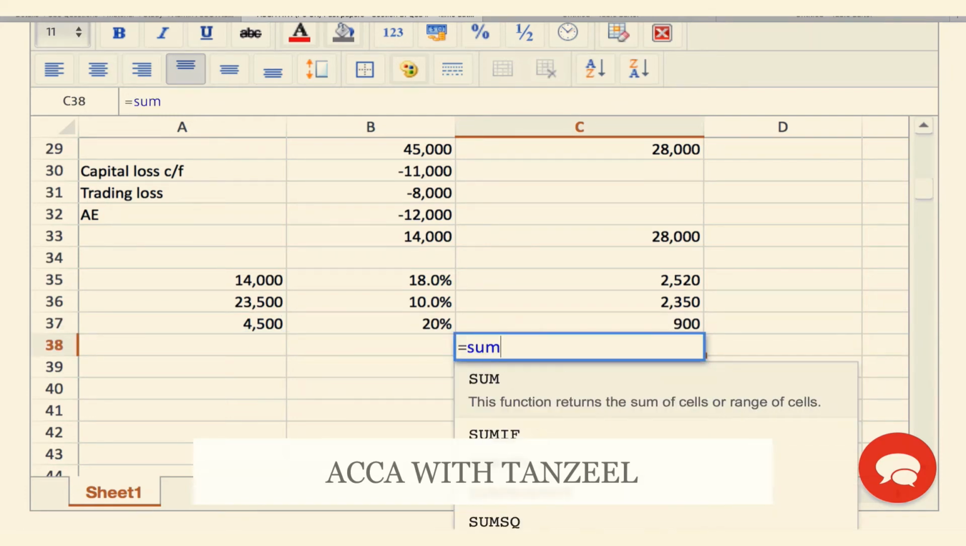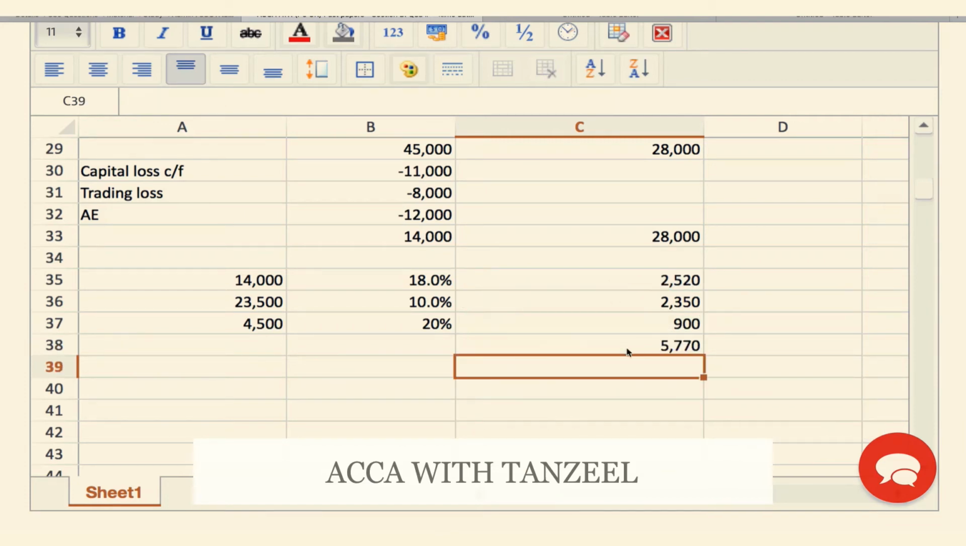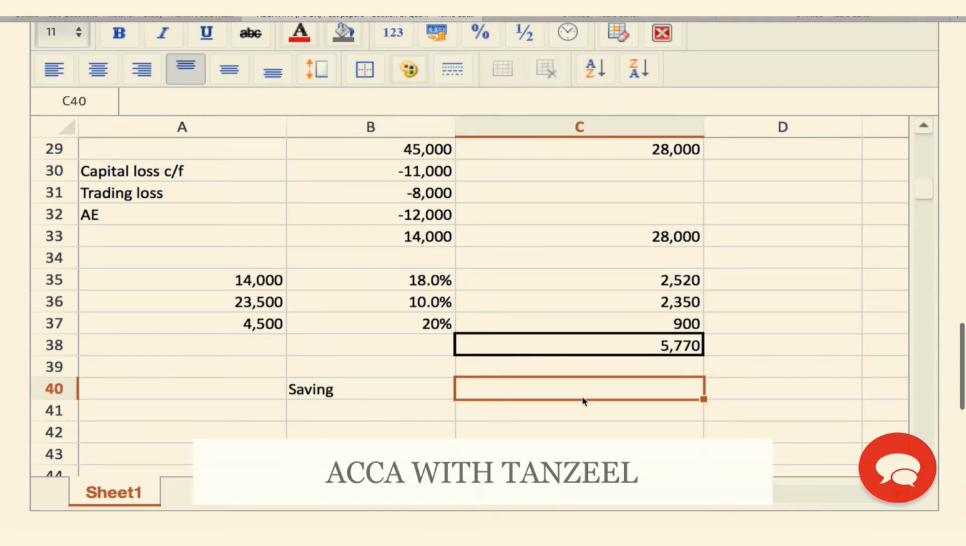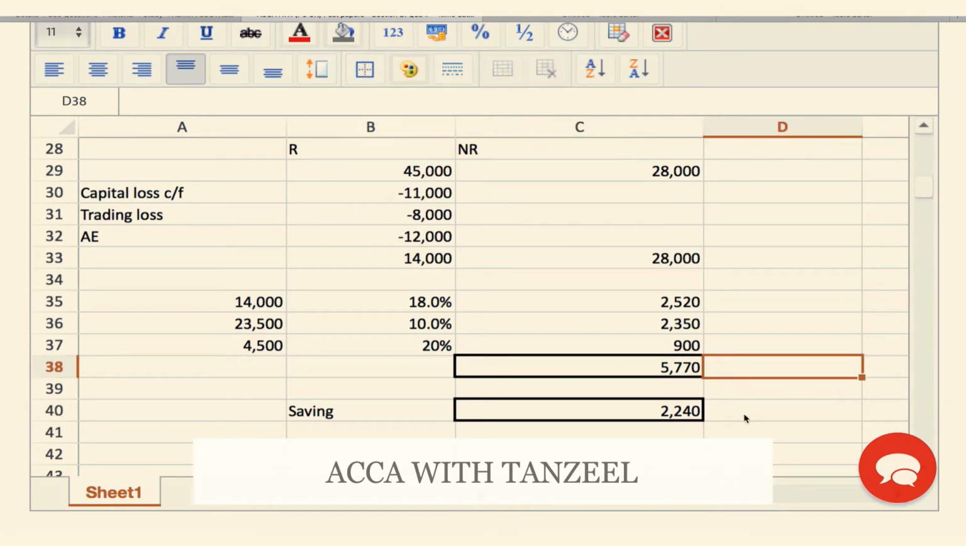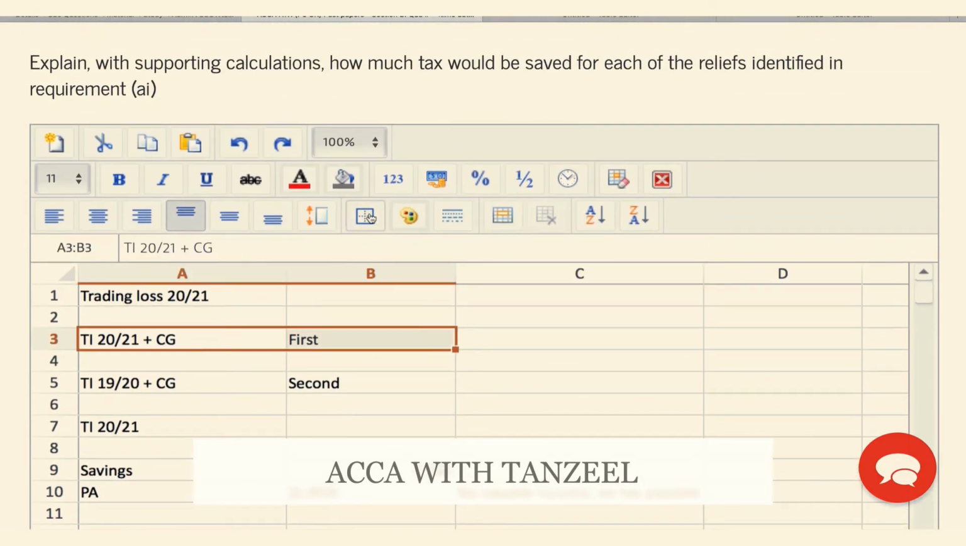Okay, what's the total of the capital gains tax if I'm using the trading loss? This until this, 5770. So if I use the trading loss against the total income and capital gain for 2021, what was my saving? Well, without it, I had to pay 8010, and with it, I have to pay 5770. So 8010 minus my 5770, my saving is going to be 2240. Great. This is the saving if I am using the trading loss and capital gain of 2021 over here.